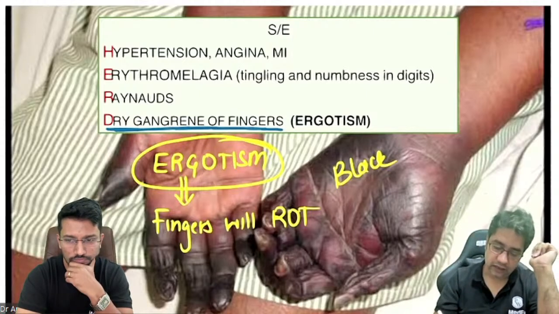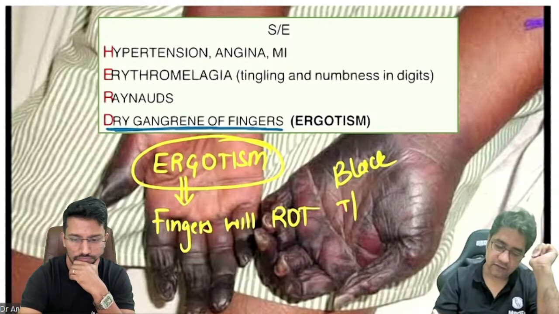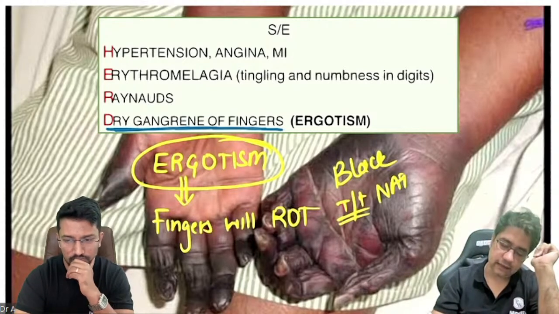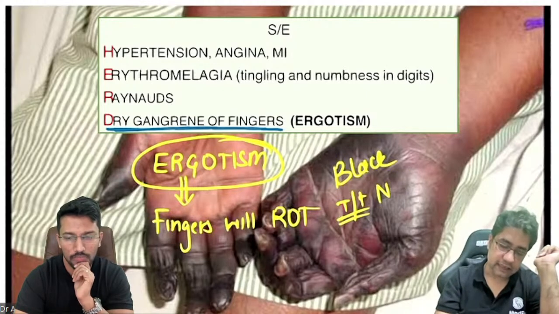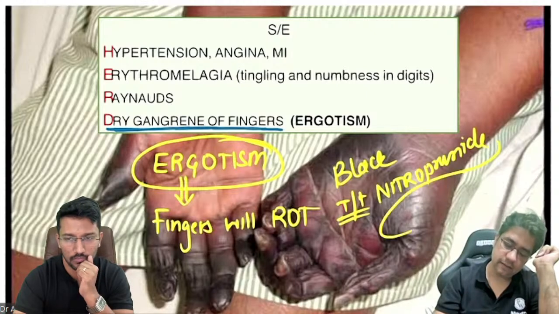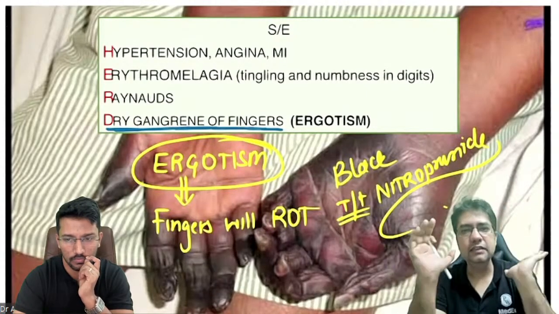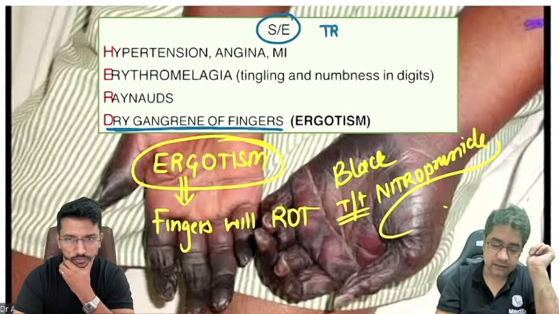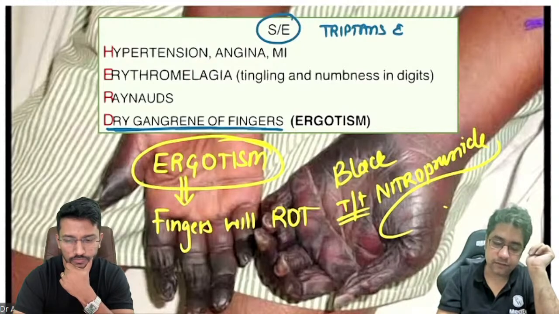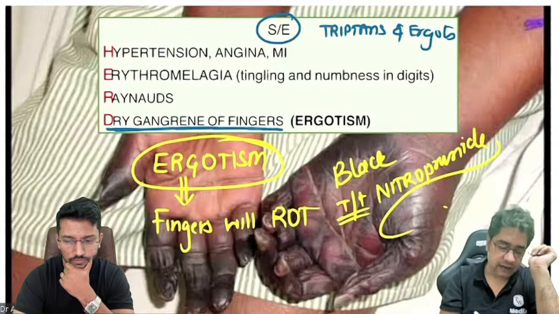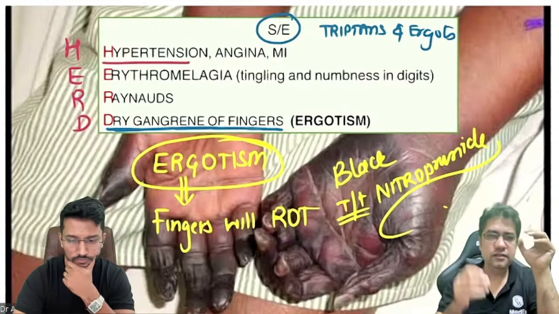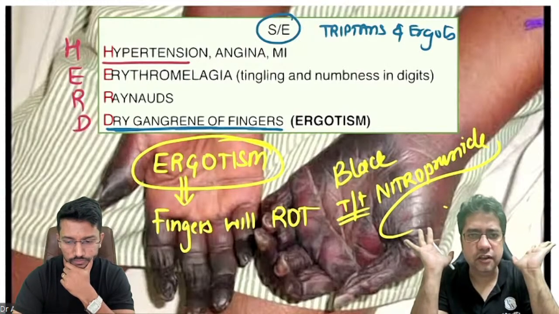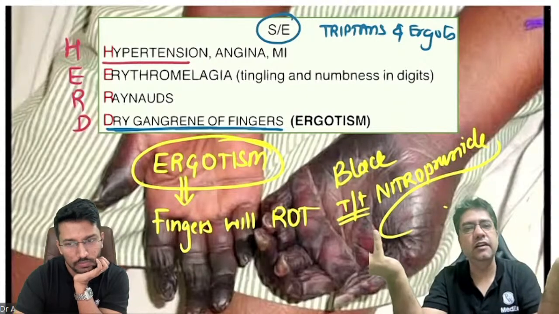For the treatment of ergotism, remember we give a vasodilator, that is nitroprusside. तो ergotism का treatment हम कैसे करते हैं? We will open these vessels, that is nitroprusside. So let's see the side effects of triptans and ergots. And we can remember a mnemonic HERD, heard. H for, just think, it's very simple. If there is vasoconstriction, what will happen to the pressure? The blood pressure will rise.